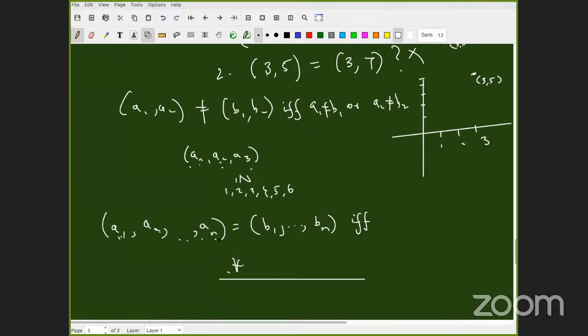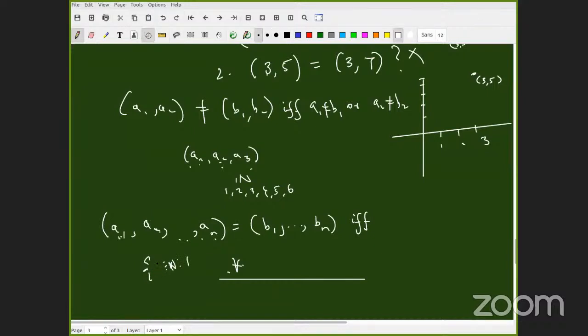Imagine 100. So what is the underlying set? Natural numbers starting from 1 and stopping at N. This is the underlying set. The best way to write is the set of natural numbers which are in between.